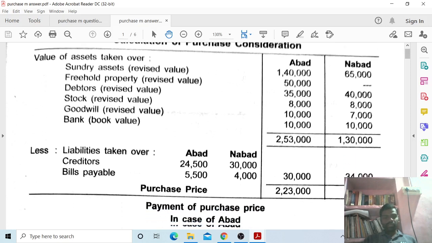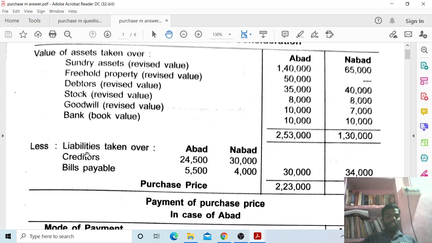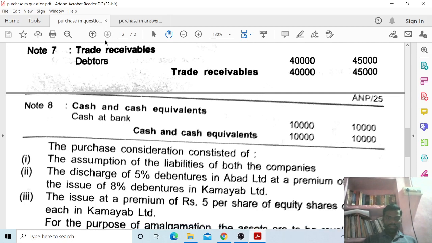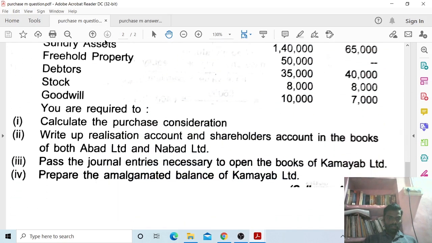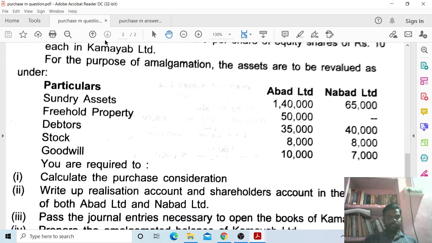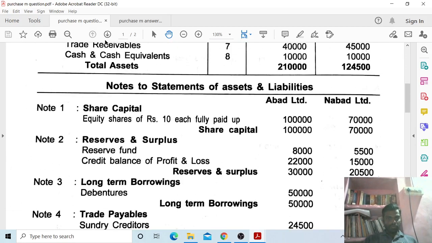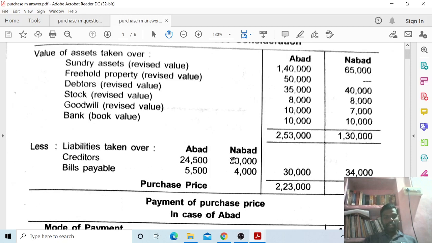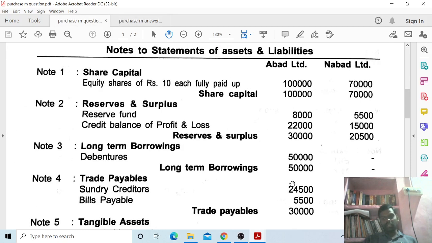Next, less: liabilities taken over by Abad Limited and NABARD Limited. Creditors: 24,500 for Abad Limited and 30,000 sundry creditors for NABARD Limited.